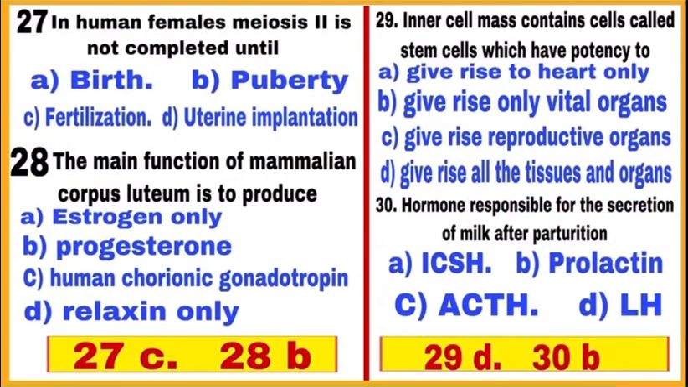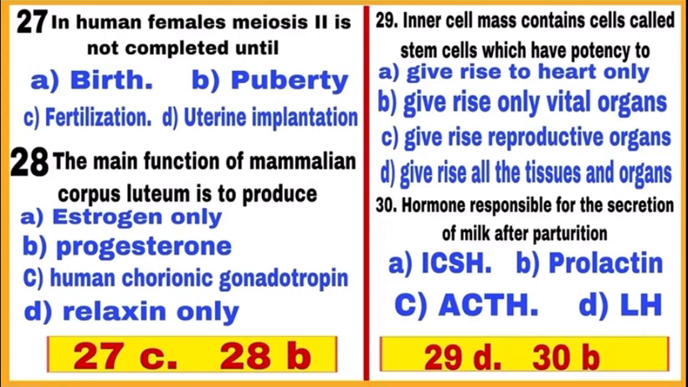Question 27. In human female, meiosis II is not completed until? Meiosis II is not completed until fertilization in human females. So, the correct answer is C, mark C. Question 28. The main function of mammalian corpus luteum is to produce? Corpus luteum is formed after ovulation from Graafian follicle and its main function is to produce progesterone. So, the correct answer is B, mark B.